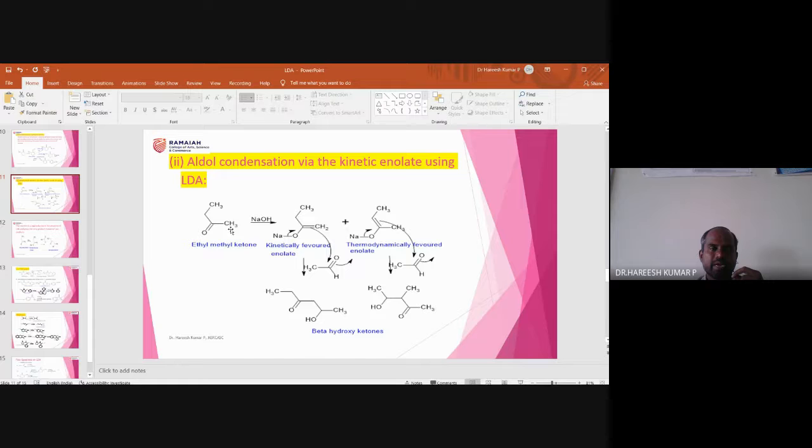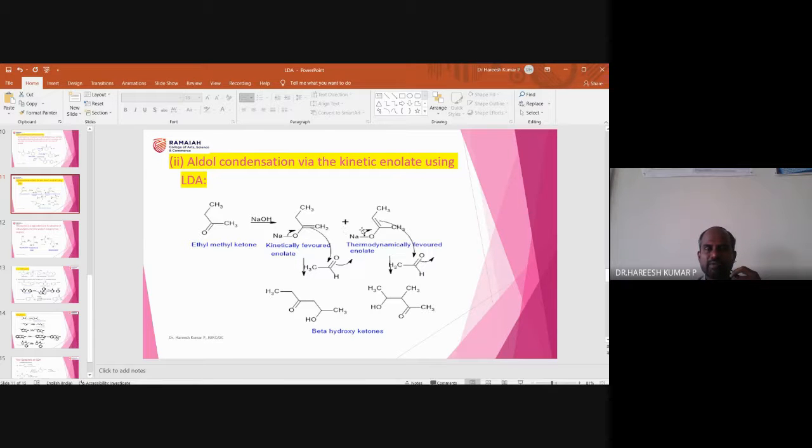Suppose sodium hydroxide captures this proton. What is the difference between this and this? Capturing of this proton is the kinetically favored one. Capturing of this proton is the thermodynamically favored one. Of course, with sodium hydroxide, the thermodynamically favored one is the major product. With LDA, kinetically favored enolate formation is the major one. That's what you need to remember.